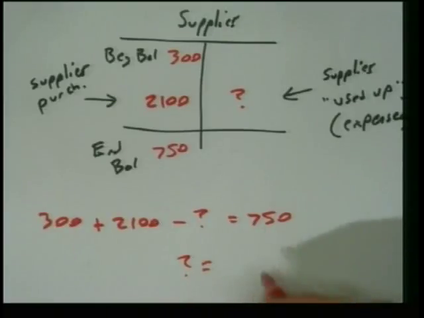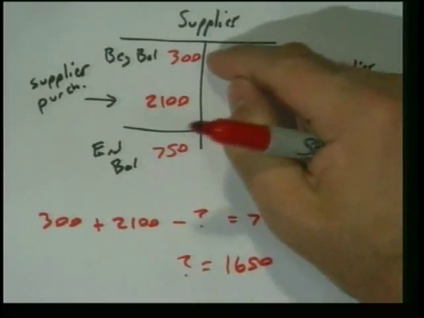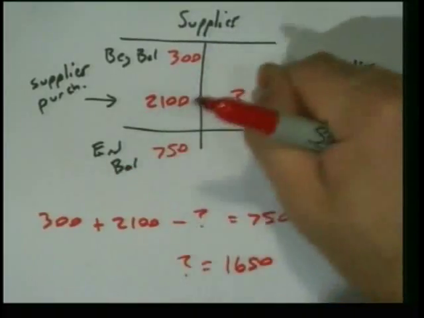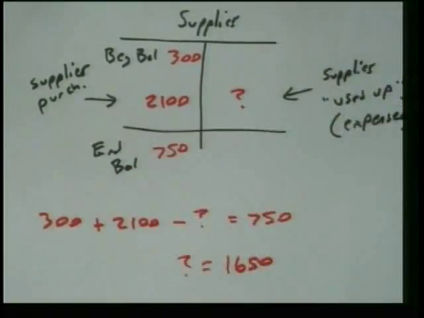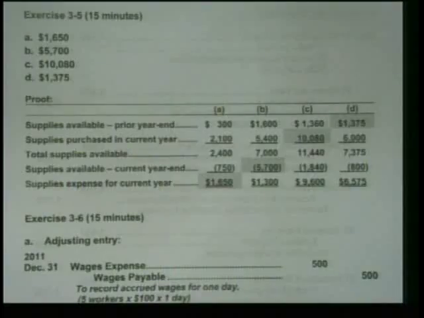What'd you get? 1650. And then just plug that in. See, make sure it works. 300 plus 2,100 minus 1650, does that equal 750? Yes, it does. Okay? So the answer to those, I'm just going to put them up there. The answer to each one of those after it is solved the same way.